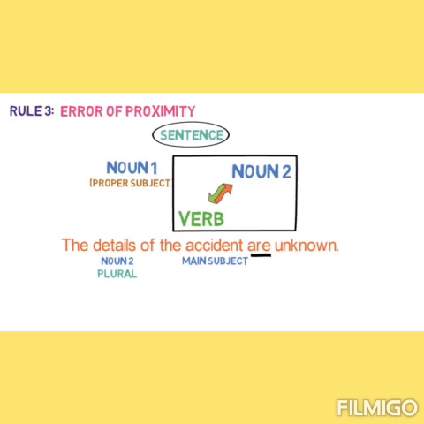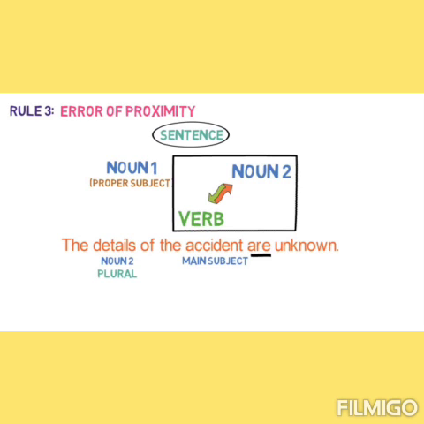Another rule is error of proximity. When the subject is a phrase consisting of more than one noun, students sometimes choose a verb that agrees with the noun that stands near it. It can cause errors. So what is the rule of proximity?